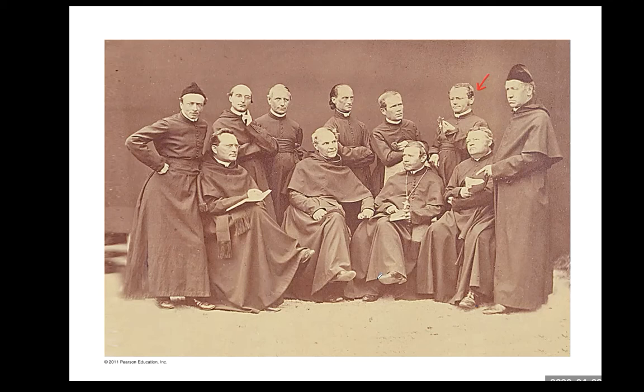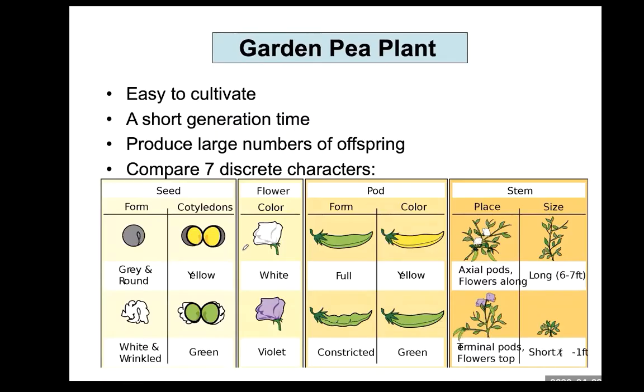Then, what principles of inheritance did George Mendel discover by breeding garden pea plants? Mendel dealt with 7 different characteristics of pea plants in his inheritance experiment.